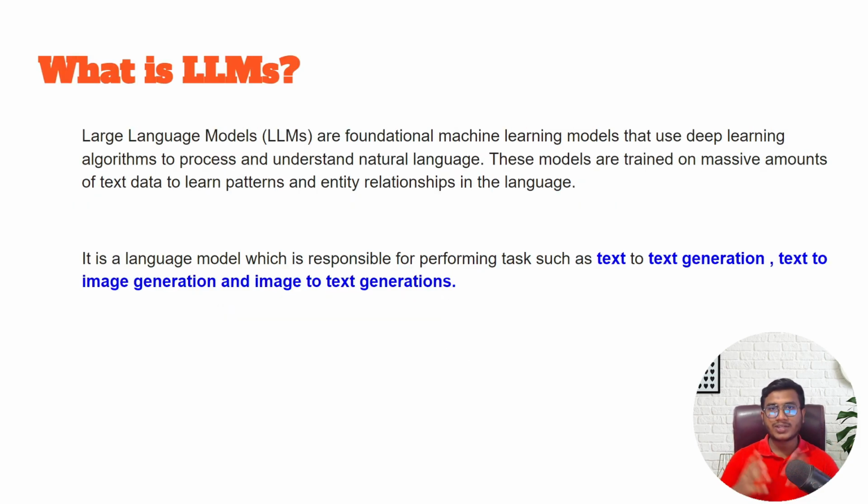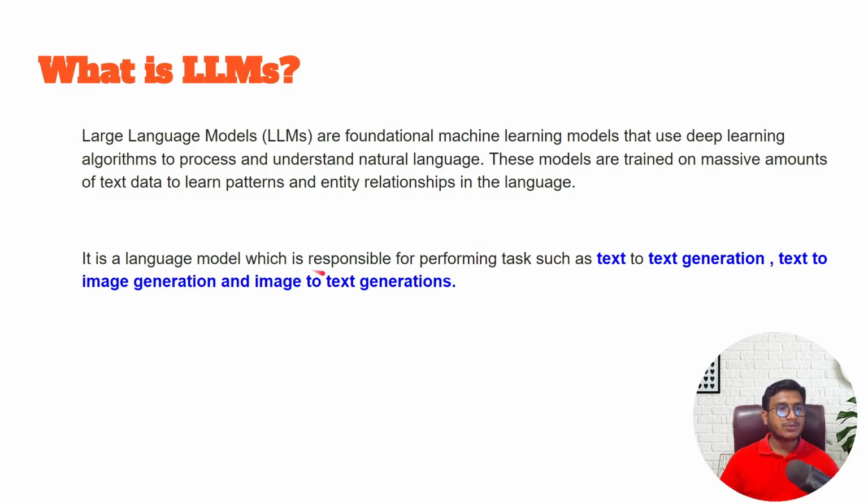So far I told you about the generative model, but what exactly is this generative model? A generative model is nothing but a large language model, also called an LLM. A large language model is a foundational machine learning model that uses a deep learning algorithm to process and understand natural language. These models are trained on a massive amount of text data to learn patterns and entity relationships in a language. It can also be considered for image data as well. Not only text data, you can also use an LLM for images, because I told you we have two kinds of models, generative language models and generative image models. So you can also use image data here, not only text data.